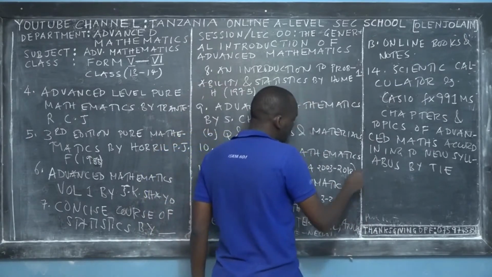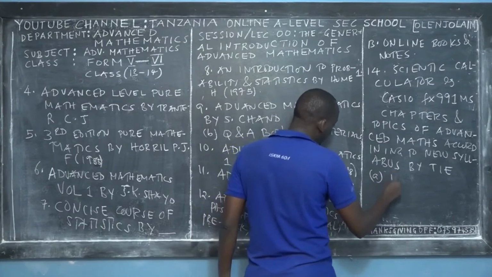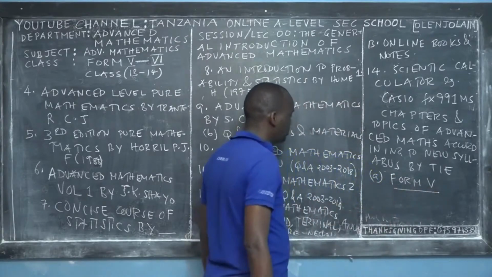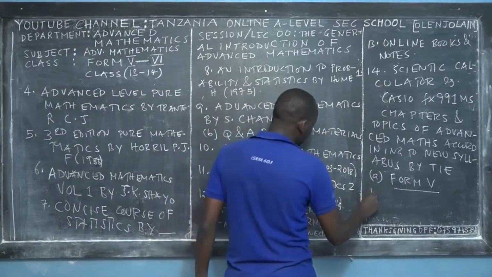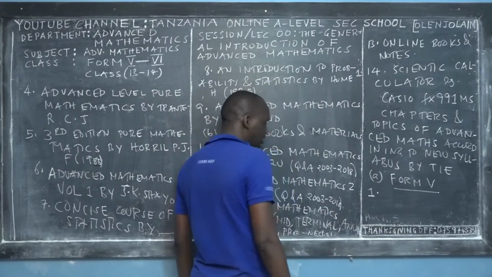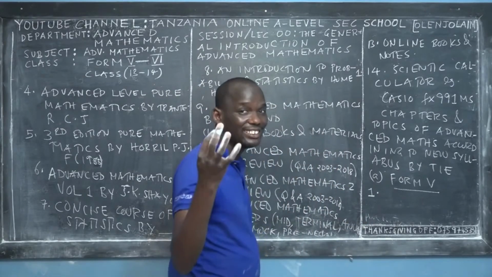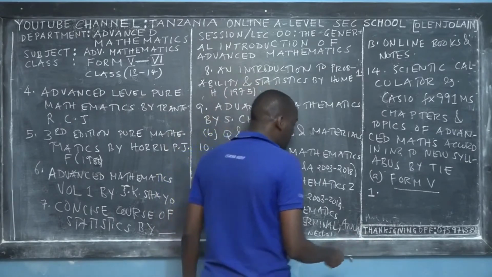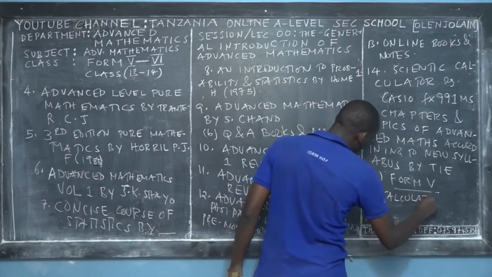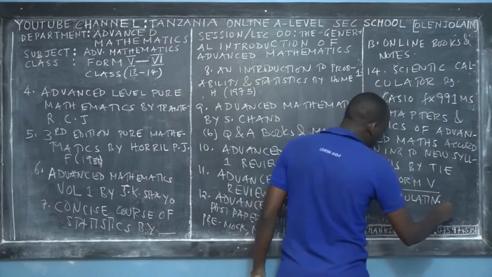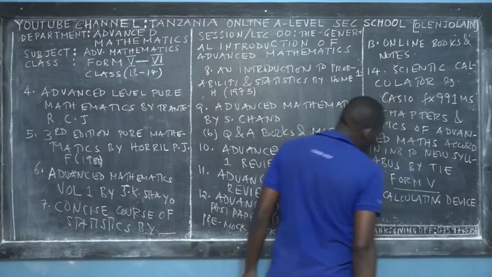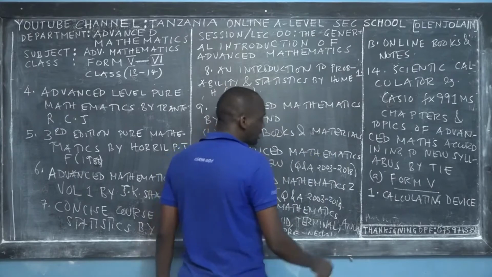So in this one, I will have the Form 5 topics, and then I'll mention the topics for Form 6. The first topic that you have to learn in Form 5 Advanced Mathematics, there are 10 topics, 1 to 10. So get prepared. The first one is called calculating device. That's why I told you that you cannot understand the topic of calculating device without having a scientific calculator.